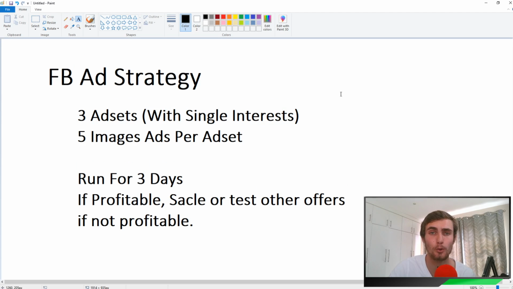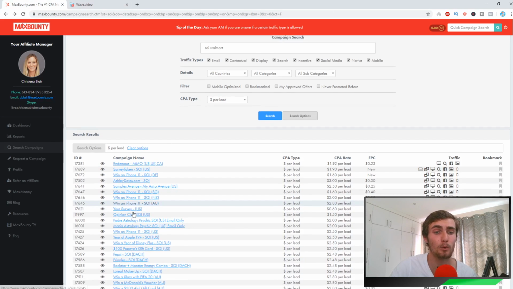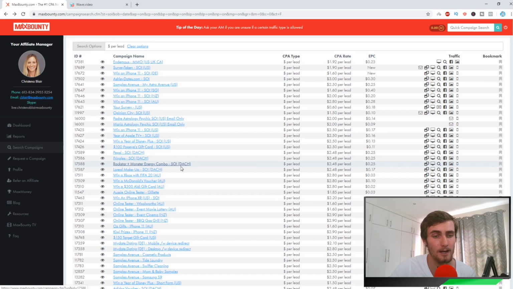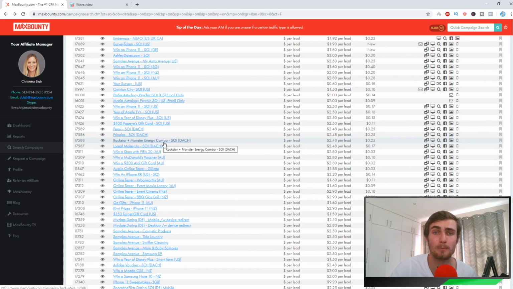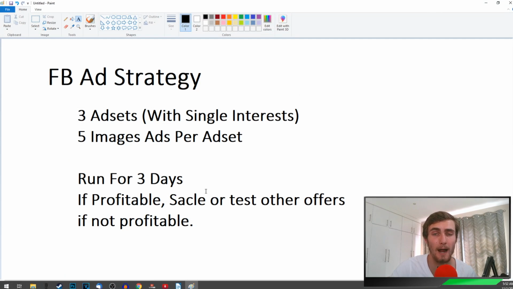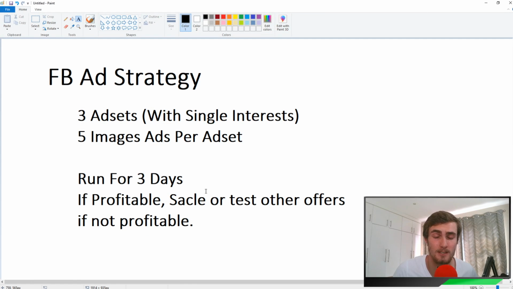So what you can do is you can create 3 ad sets at a time with separate single interests. So for example, the Walmart gift card will be one ad, the iPhone 11 will be another ad, and let's say the Rockstar and Monster Energy combo will also be another ad. So you can run 3 separate ads at the same time with single separate interests. You can have 5 images per ad set as well, and you can run this for 3 days.